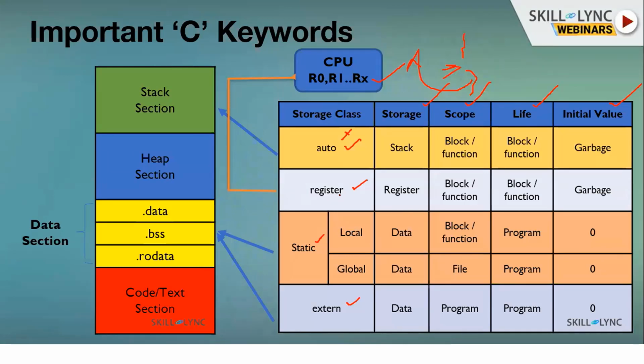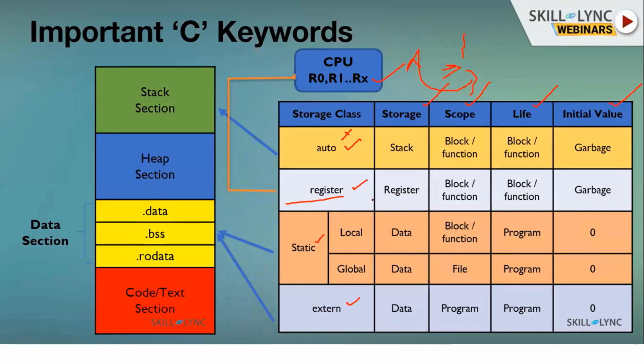Register variable: basically, in olden days, you had very little memory, and memory was not that fast. If your processor had to go and get the data from memory, it would take a lot of time. So compilers provide one more storage class, the register storage class.